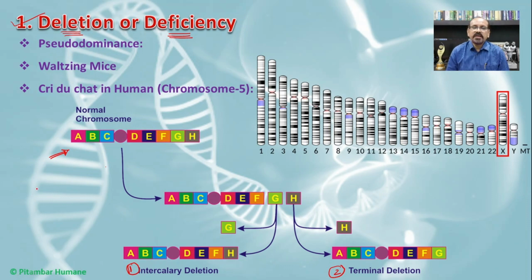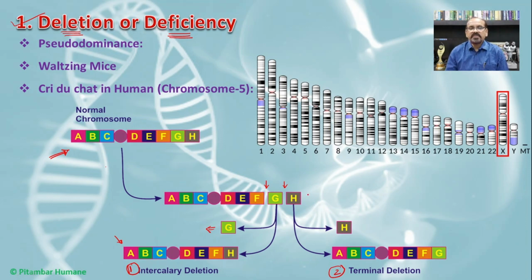As I told you earlier, intercalary deletion occurs with two cuts on the chromosome, so that gene G is eliminated from its original chromosome, and the new sequence becomes without G. That is the deficiency of G, known as intercalary deletion.